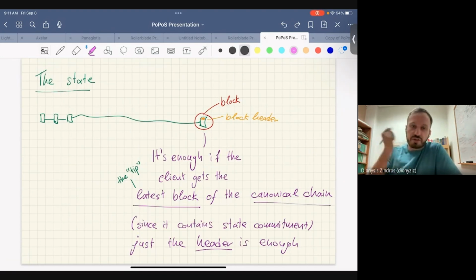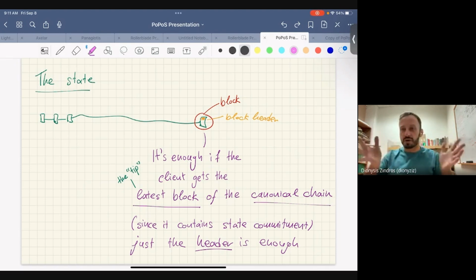So our goal will be to just retrieve the latest block, the tip of the canonical chain, and among that block, we just need the block header. That's all we want, right? So we kind of reduce the problem. I don't need to verify the whole chain. All I need to know is what is the latest block, what is the header of that block, and then I can verify my state and transactions in that. Cool.